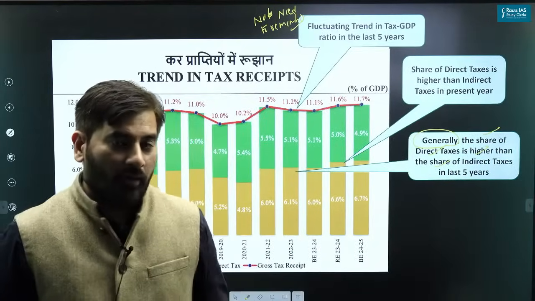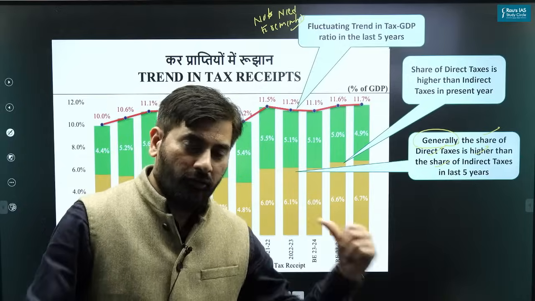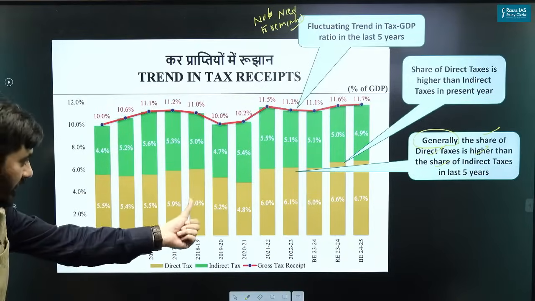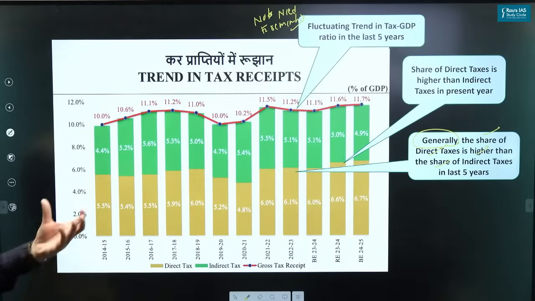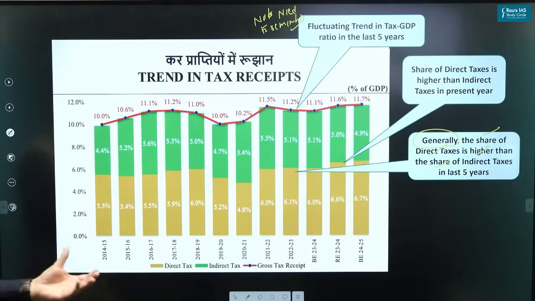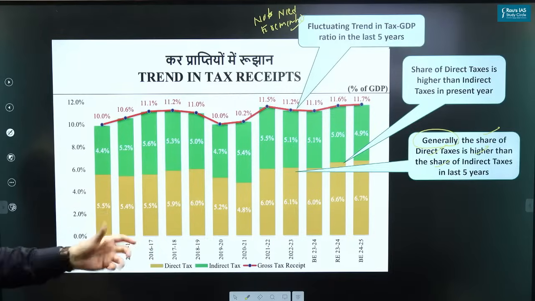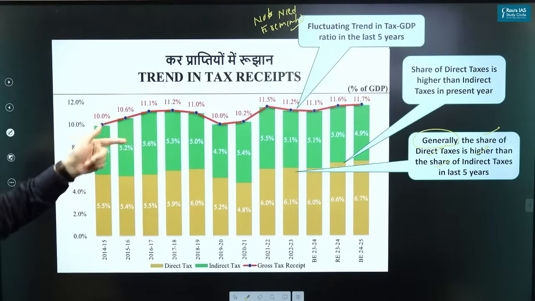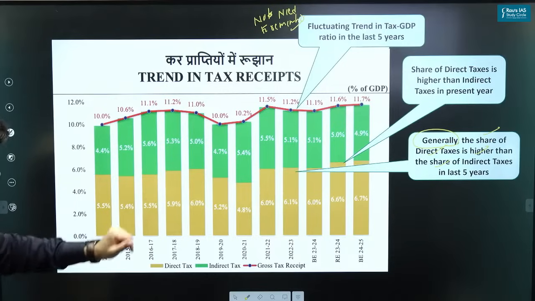Why am I saying generally? If you look at the trends in the last 5 years, you can see at least 2 years in which the share of indirect taxes is more than the share of direct taxes, right?